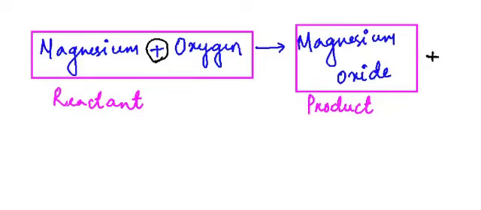Now from these words, when we write the molecular formulae and the symbols of the elements, then that becomes the skeletal equation. Now what can be the skeletal equation for this one? First thing, we have magnesium. Now what is the symbol of magnesium? It is Mg. Mg is the symbol of magnesium.